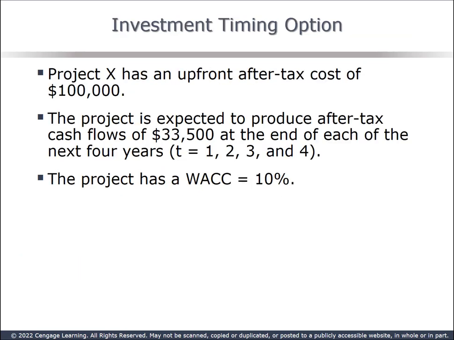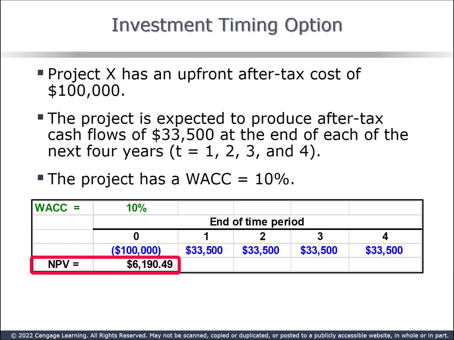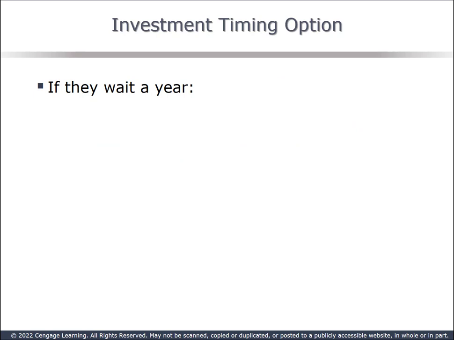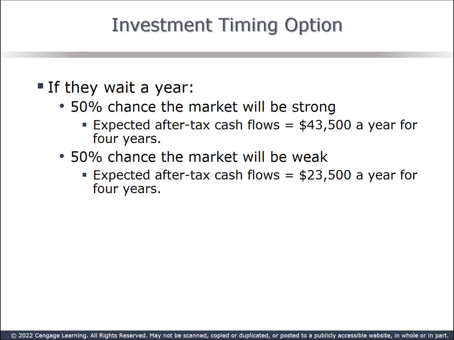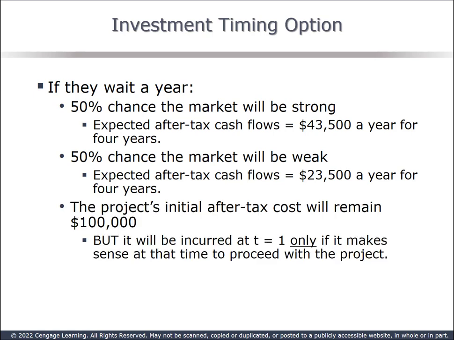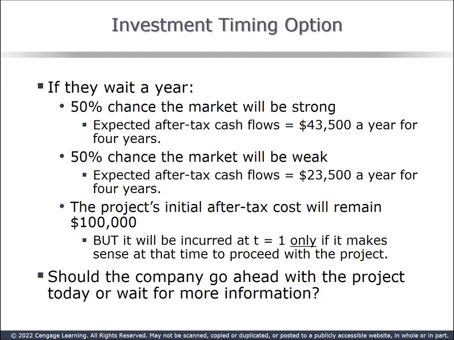First, let's look at a timing option. Project X costs $100,000 and is expected to produce after-tax cash flows of $33,500 for the next 4 years. With a cost of capital of 10%, the NPV is $6,190.49. It's a go. However, if the company waits a year, they'll have more information about market conditions and the impact on the project's expected after-tax cash flows. Based on that information, there's a 50% chance of a strong market, 50% chance of weak. Strong market would produce cash flows of $43,500 a year, weak market $23,500. Note that the $100,000 will only be invested if the prospects look strong. Should we do it?